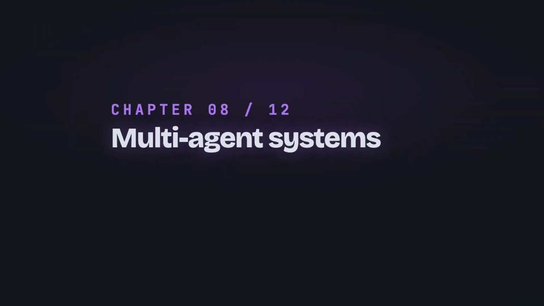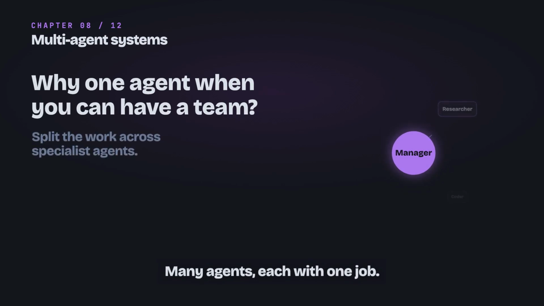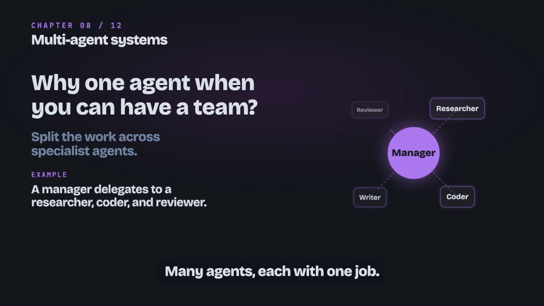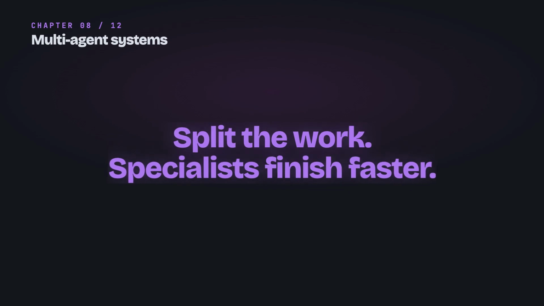Chapter 8. Multi-Agent Systems. Why use one agent when you can have a team? You split the work across specialists, each with a single clear job. A manager agent breaks down the goal and delegates. A researcher gathers the facts. A coder builds the thing, and a reviewer checks it. They hand work back and forth, just like a real team, minus the meetings about meetings. Specialists finish faster and make fewer mistakes than one agent juggling everything. Next, how we keep all of this safe.